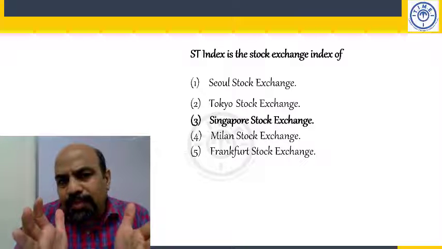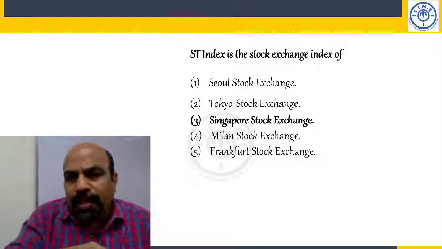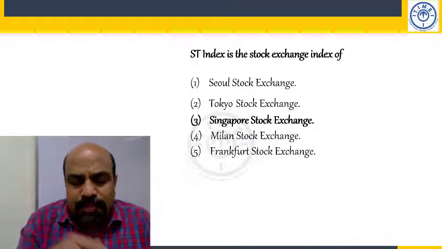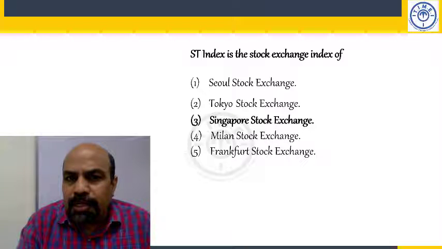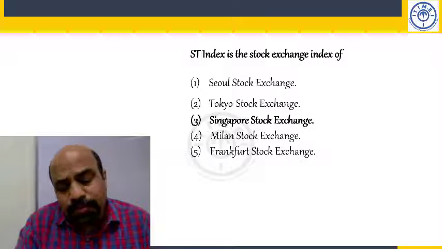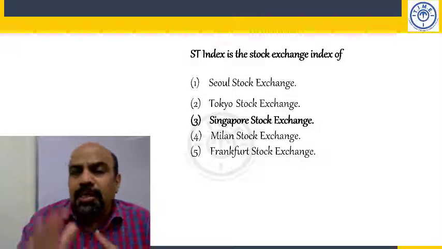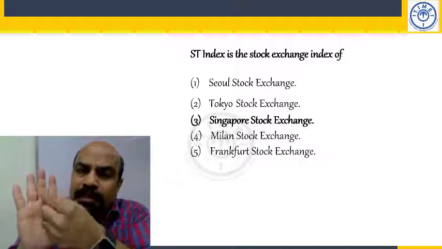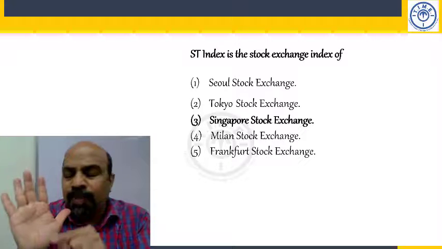I'll just tell you the process. A company raises money, capital, then it enters into an agreement with the stock exchange called the listing agreement, through which it pays some fee and everything else. So its name appears in the stock exchange list.